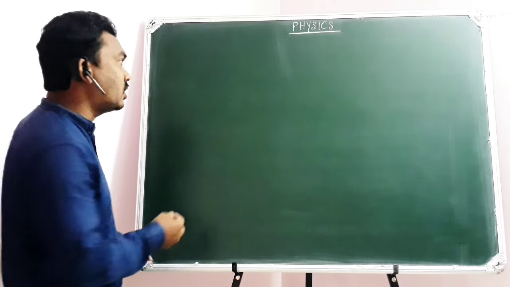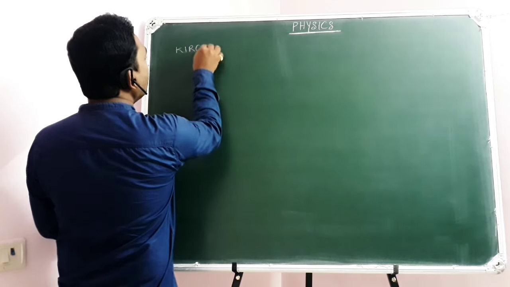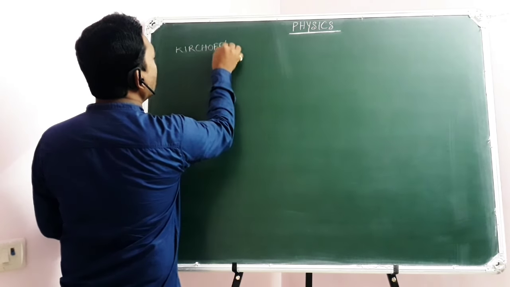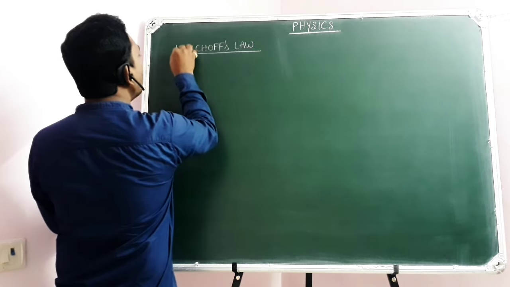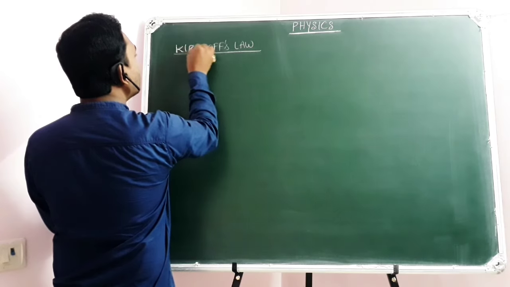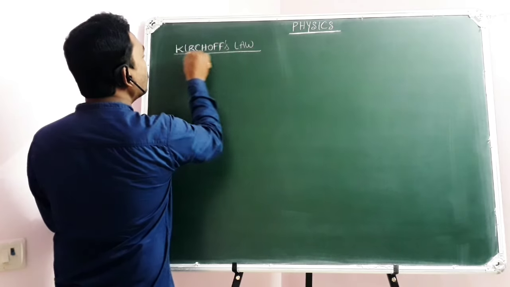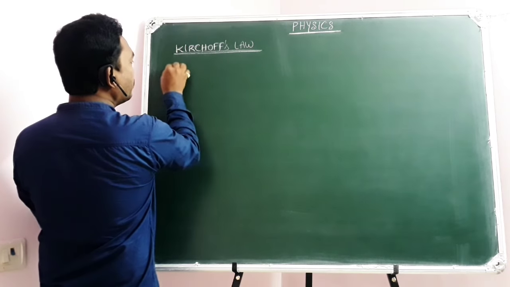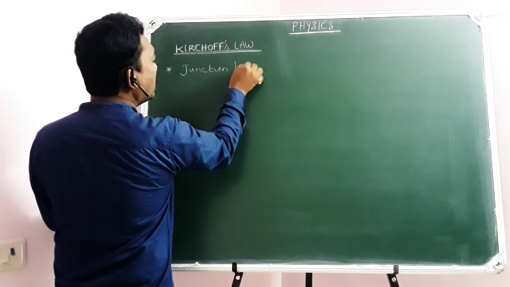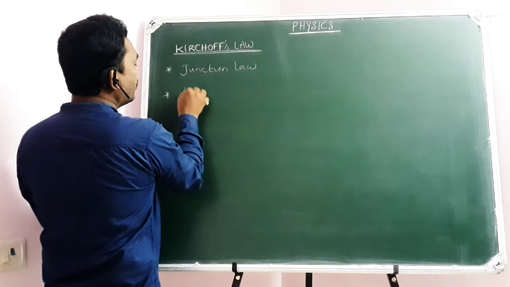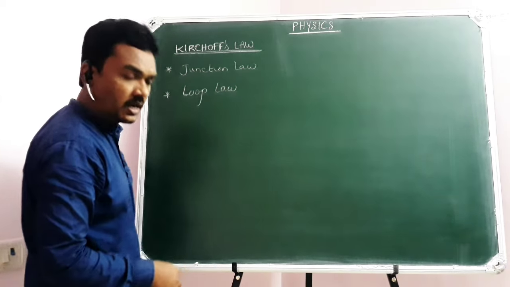So anyway, after dealing with the concepts of internal resistance and EMF of a cell, now here is a little bit of recollection on the concepts of Kirchhoff laws in current electricity. Of course, you have learned this concept. This is nothing new to you because you have got the explanation for Kirchhoff laws in electrostatics. Kirchhoff laws are of two types. One is the junction law. The other one is the loop law. These two you have learned in the earlier class.